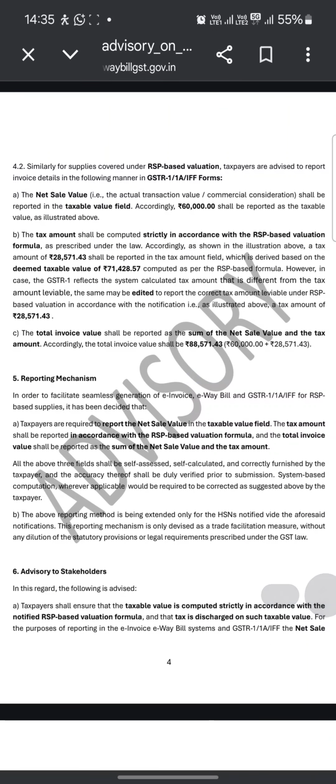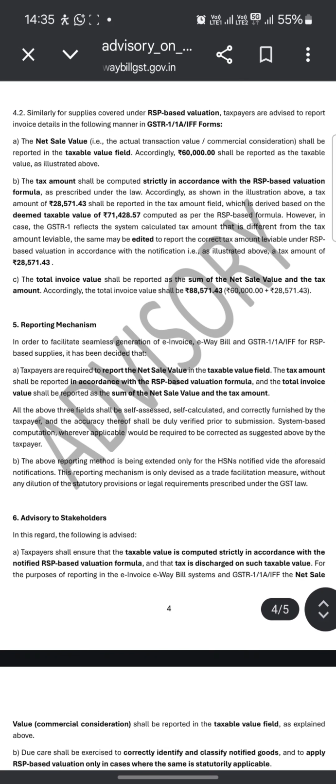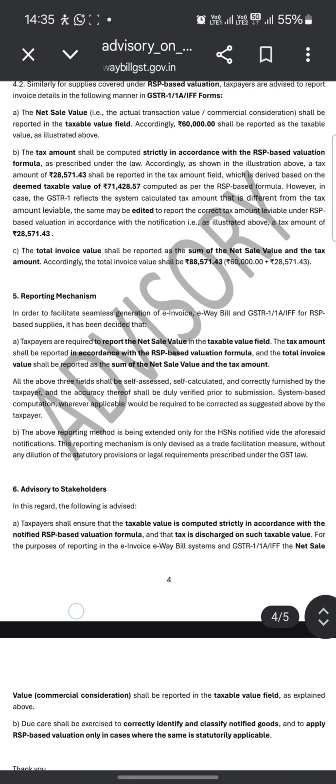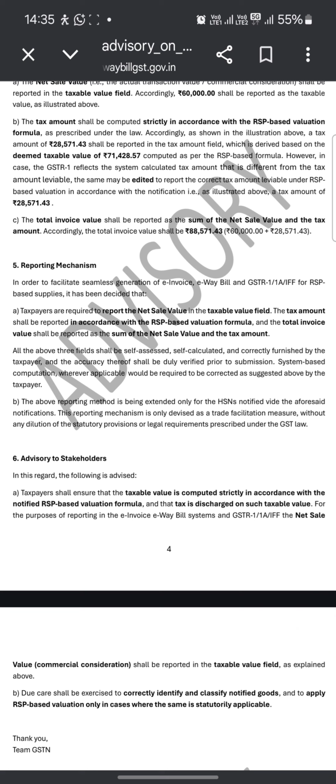Similarly, for the supplies covered under the RSP based valuation, the taxpayer is required to report invoice details in the following manner in the GSTR 1 and IFF forms. The net sale value, actual transaction value, commercial consideration shall be reported in the taxable value field, and accordingly 60,000 shall be reported as the taxable value as stated above. The tax amount shall be computed strictly in accordance with the RSP based valuation as prescribed under the law, and accordingly, as shown above, a tax amount of 28,571.43 shall be reported in the tax amount field, which is derived based on the deemed taxable value 71,428 computed as per the RSP based formula.